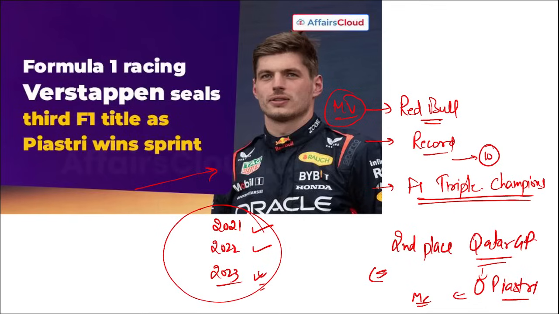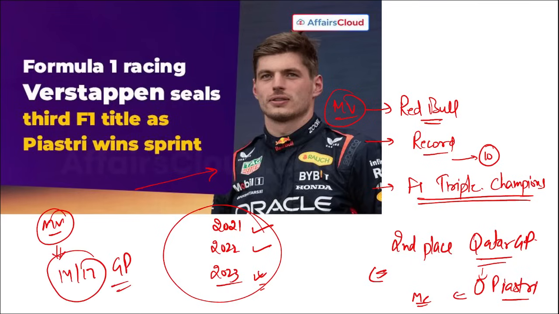Then next, remember, Max Verstappen has won 14 out of 17 Grand Prix this year, that is 11 in a row, and his record that I told you, that he has won a total of 10, now it is 11. He made the record at 11. Correct?